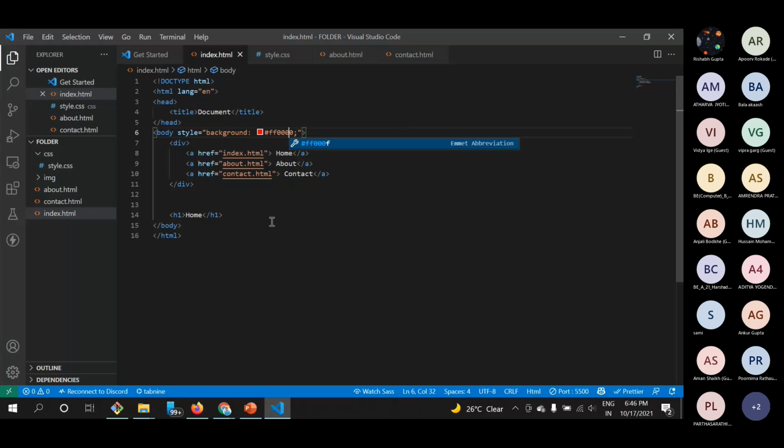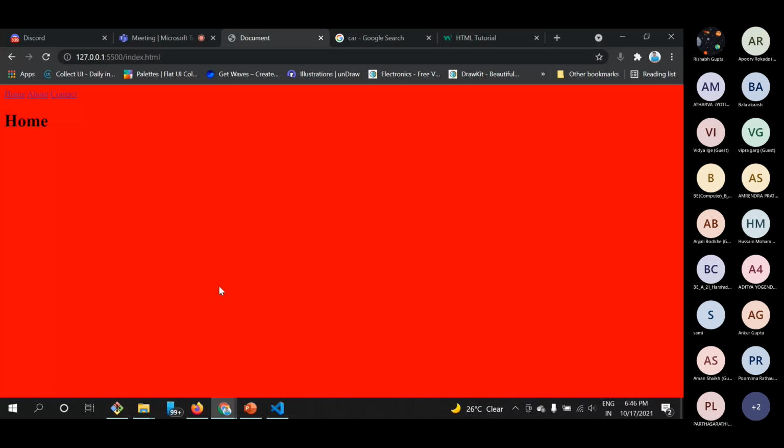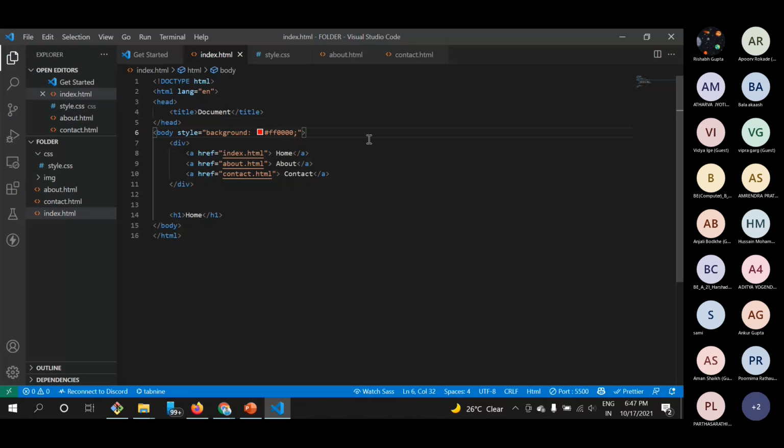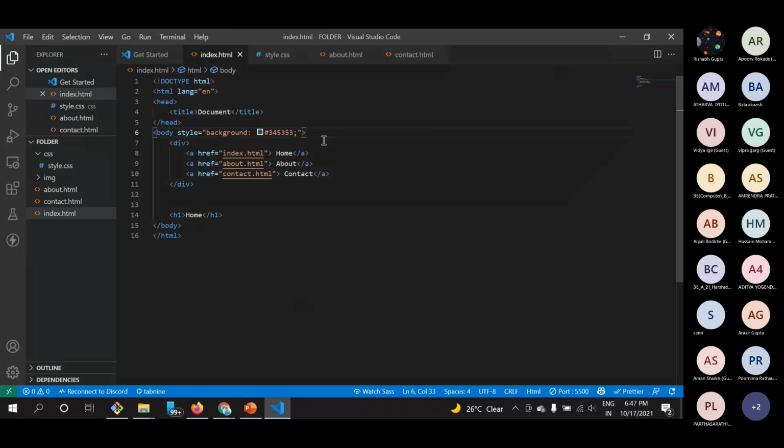It will still be red, so there will be no difference. But if I change these values to anything, and just use any values, you can see that the color is changed. This is because they have different hex values for different colors. Hope I am clear till here on how you can embed any CSS into your HTML file.